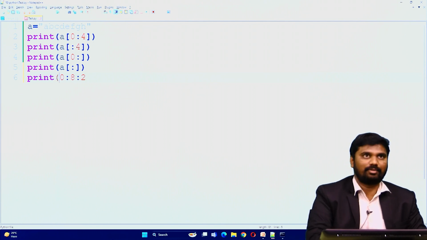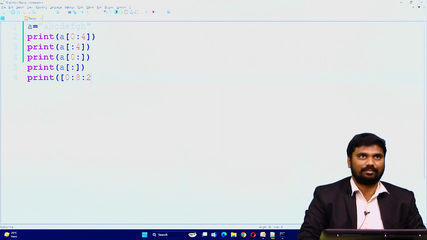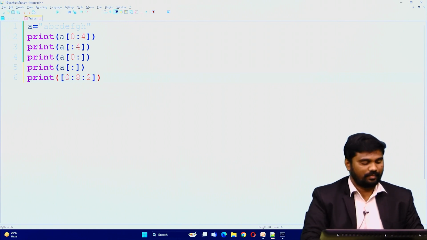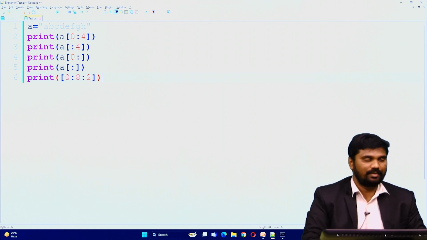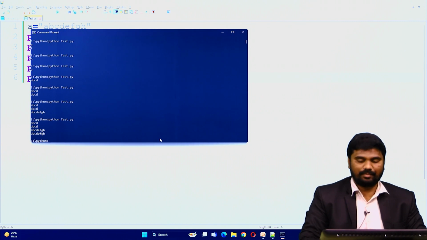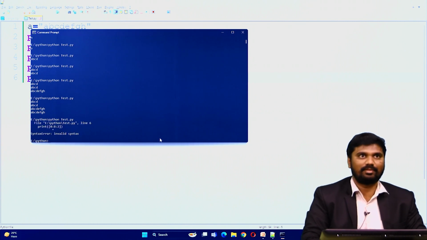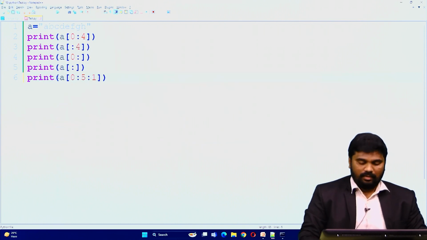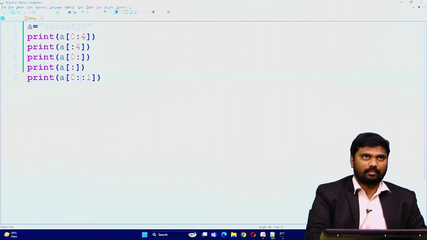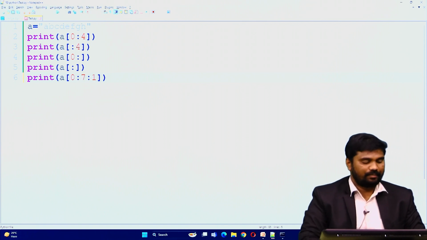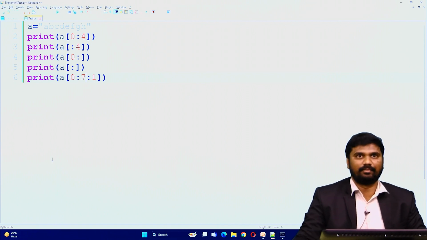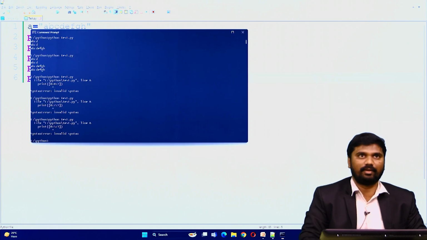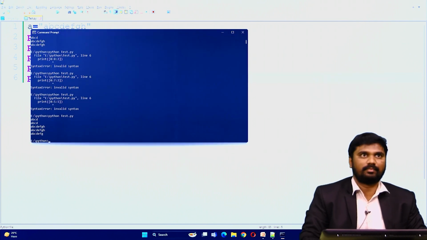Now we have to represent the slice operator, right? Now see that example. What is the output of this program? One minute, we will get an error. What is that one? Represent A. So 0 to 7 and then the step value is 1. Step value is what? 1. Right? A, B, C, D, E, F, G.